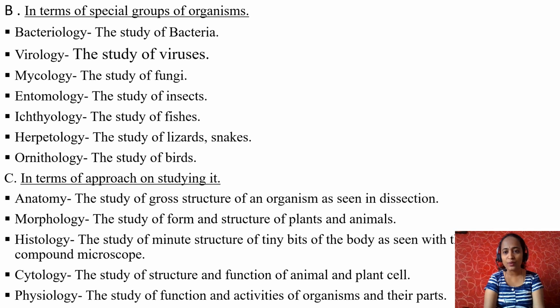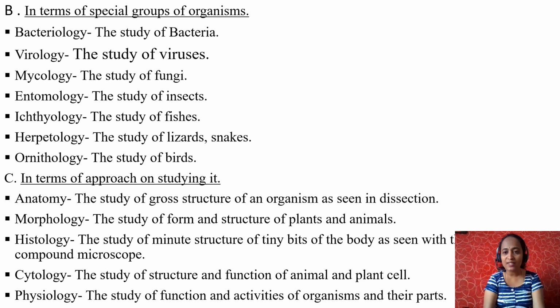Histology, histo in the sense tissue, logy, study. The study of minute structure of tiny bits of the body as seen with the help of compound microscope. As the cell is very minute, the sizes are only in micrometers, less than 1 millimeter, we cannot observe.